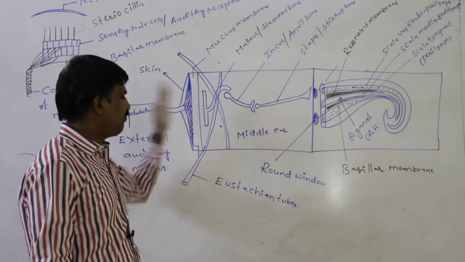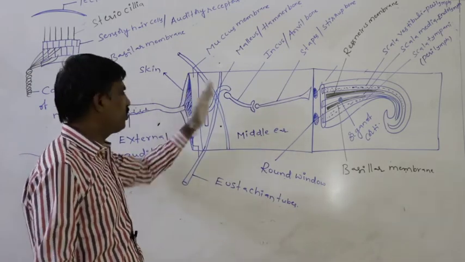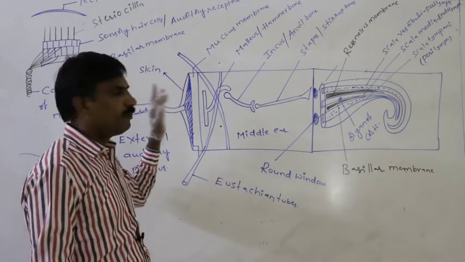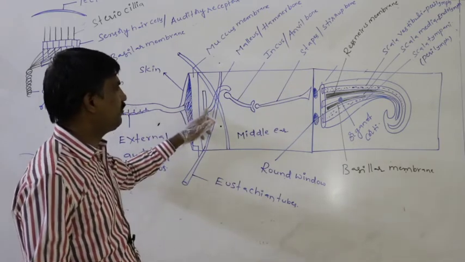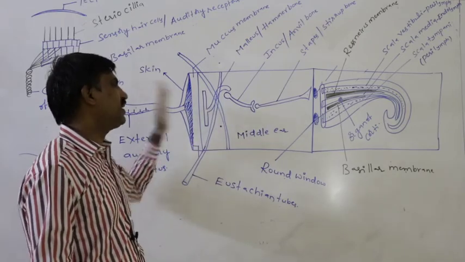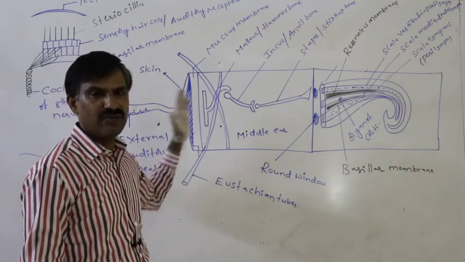Due to that, the tympanum starts moving forward and backward, continuously touching the base of the malleus, so the malleus also starts moving forward and backward.